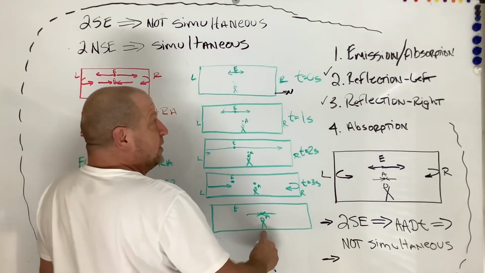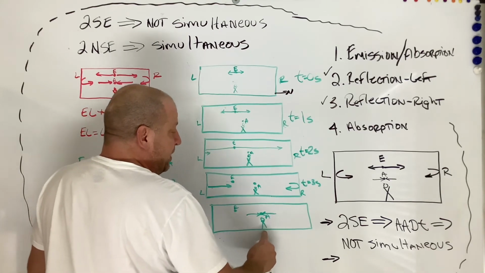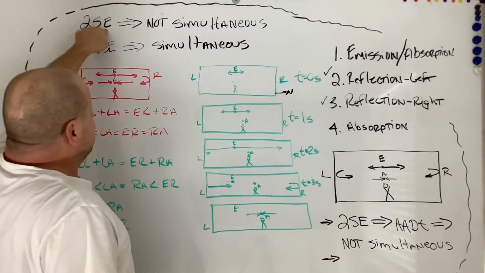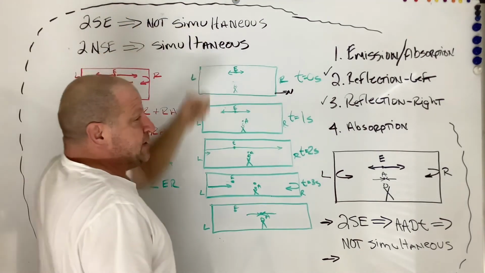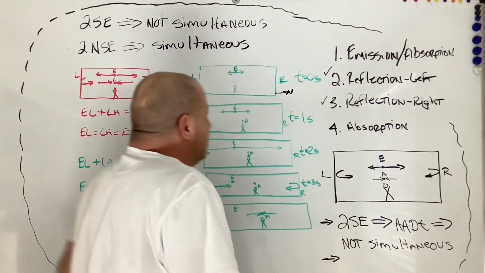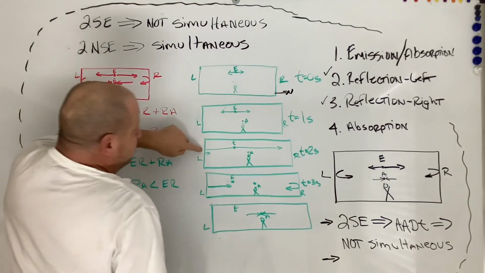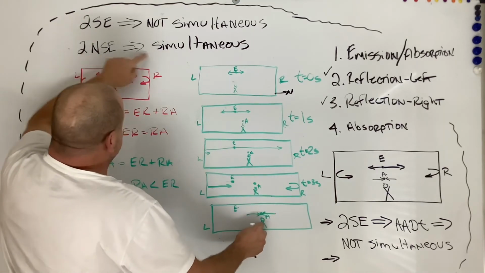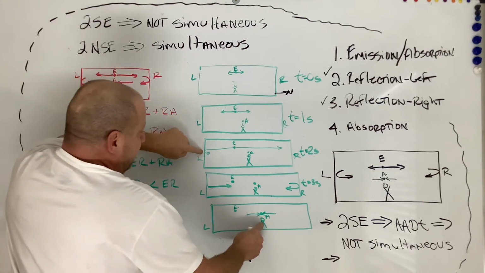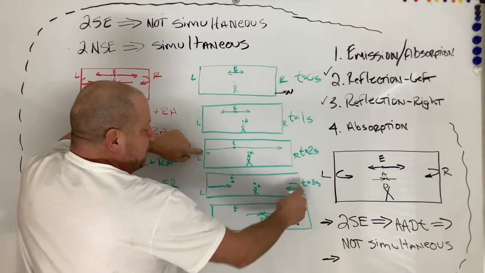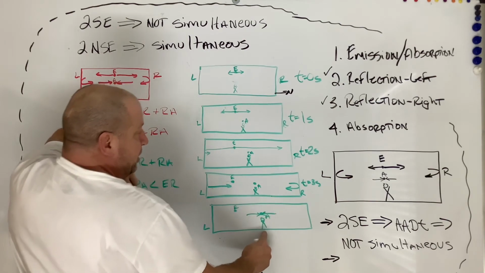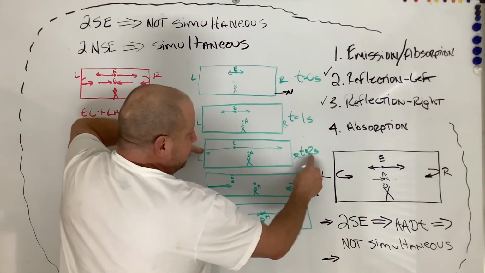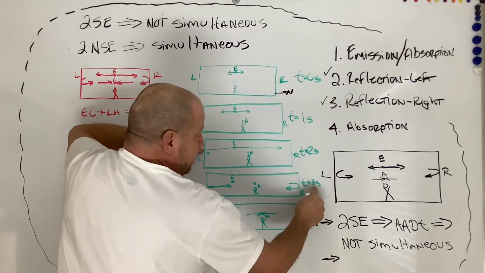This guy gives a conclusion that he is not moving. Remember earlier where I showed you that two simultaneous events can be not simultaneous to an observer because he's moving. Now I'm showing you where two non-simultaneous events can be viewed as simultaneous. So this one and this one happened at different times, but they got back here at the same time, so he concluded he wasn't moving, when in fact he is, because this event happened at 2 seconds and this event happened at 3 seconds.